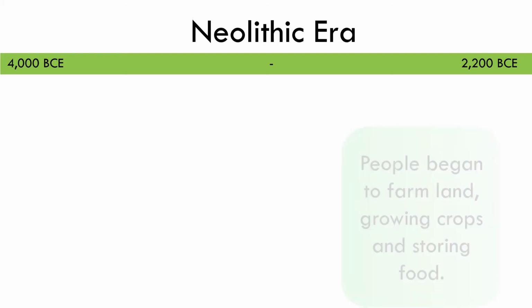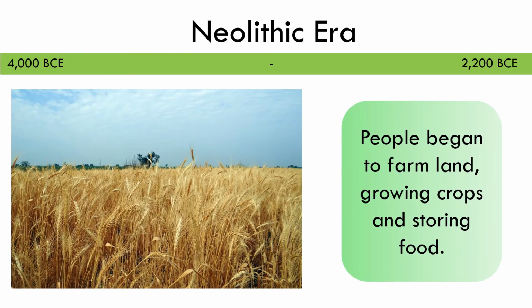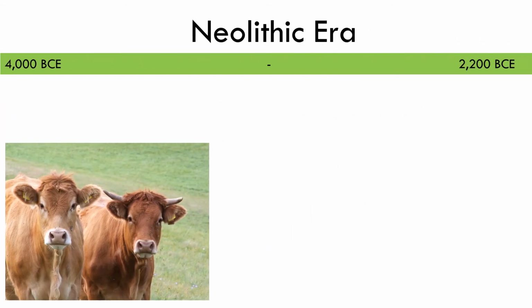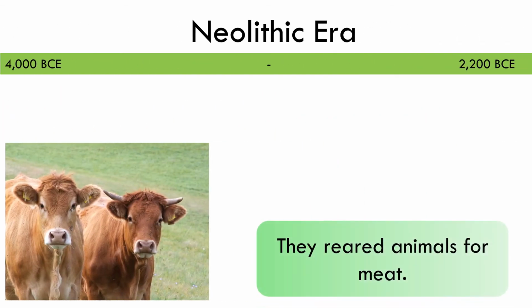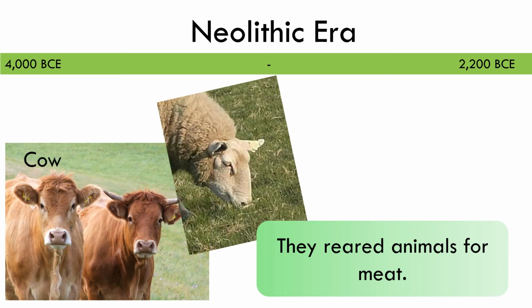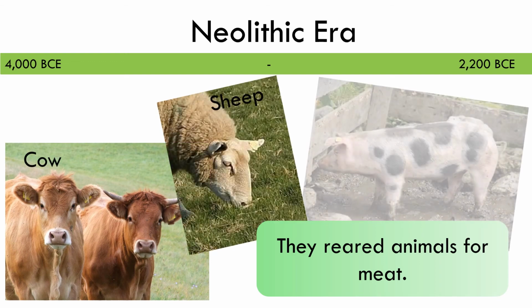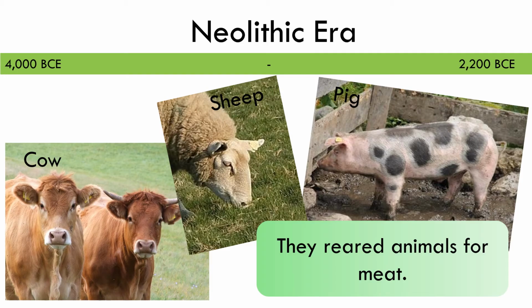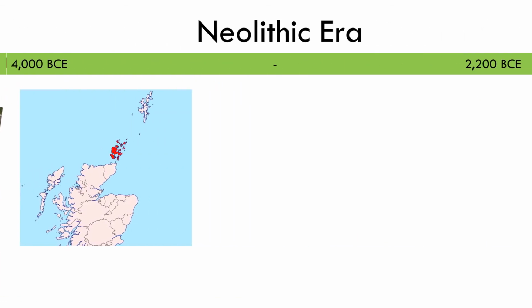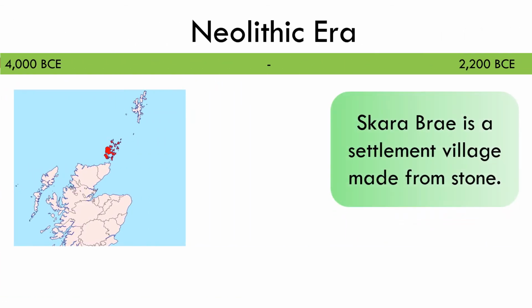Next we come to the Neolithic era. Something very important happened during this time as people began to farm land, growing crops and storing food. Europeans brought animals over from other countries. These animals were suitable for farming and were reared for meat. Farming meant that people did not need to move around and could stay in one place.